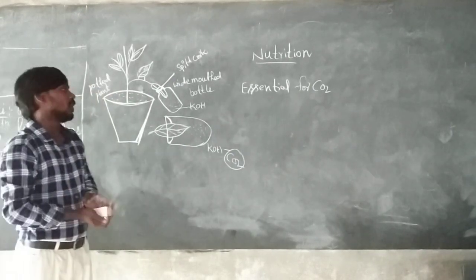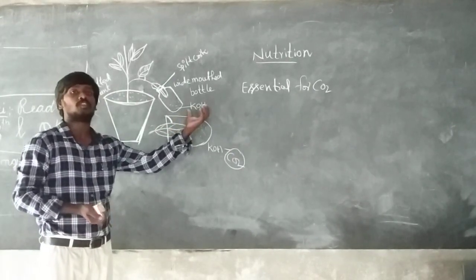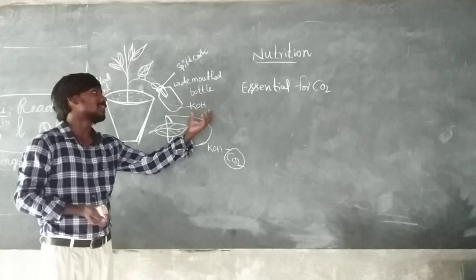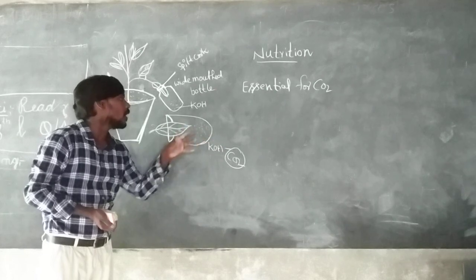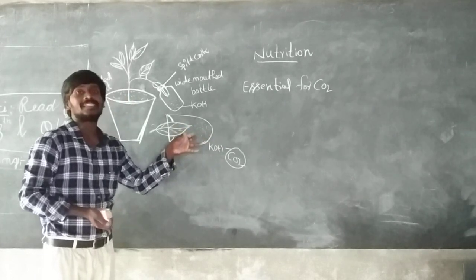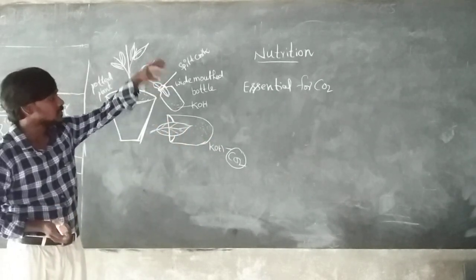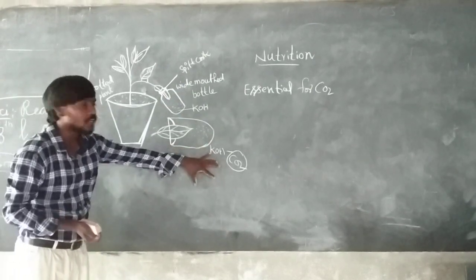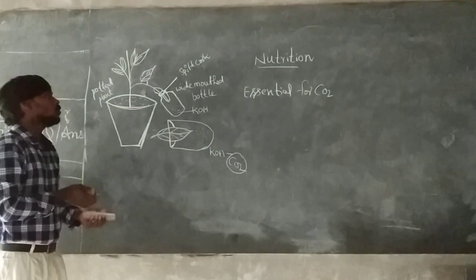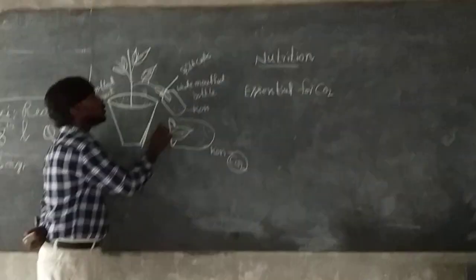Why do you need KOH pellets or KOH solution? The KOH pellets or KOH solution absorb the CO2 in the bottle. Since KOH absorbs the CO2 in the bottle, that is the need of KOH. Okay, then you observe the KOH solution.